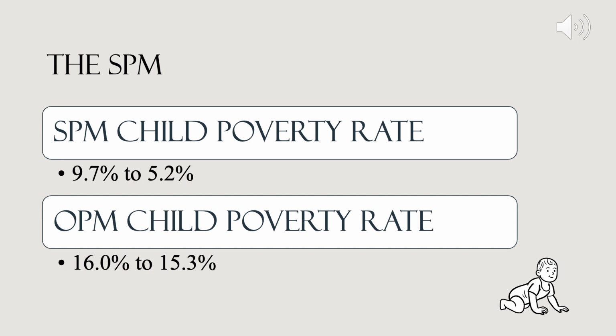The report Poverty in the United States, published by the U.S. Census Bureau, states that according to the SPM, the child poverty rate fell from 9.7% to 5.2% between 2020 and 2021, whereas the child poverty rate according to the OPM, which does not include non-cash benefits or non-discretionary expenses, fell from 16% to 15.3% between 2020 and 2021. This reflects the impact that non-cash benefits have on a family's living situation. As opposed to the OPM, the SPM takes into account help provided from non-cash benefits, such as the child tax credit, thus producing a lower, more accurate poverty rate than the OPM.